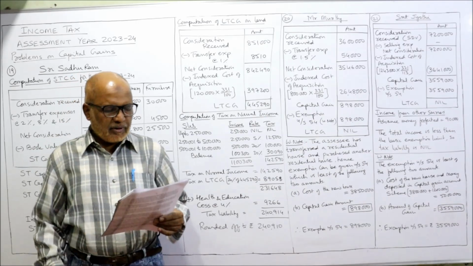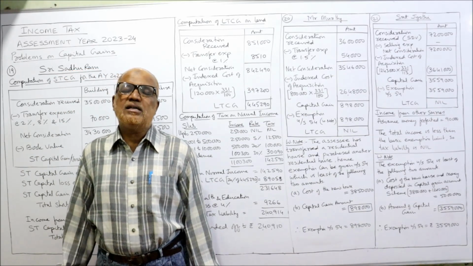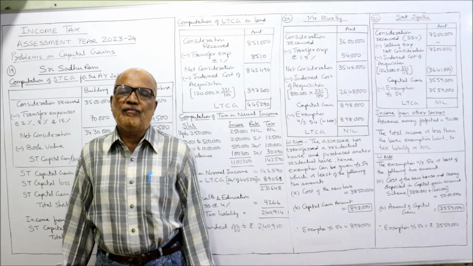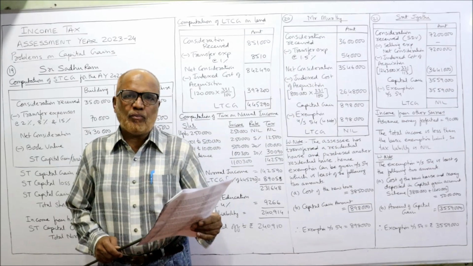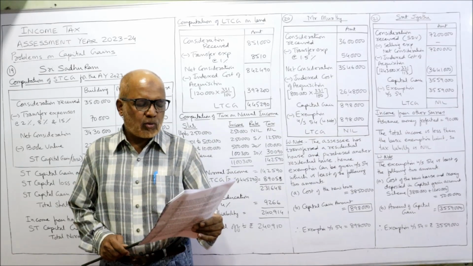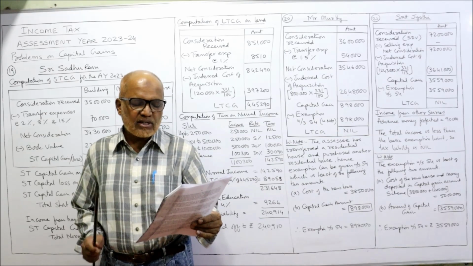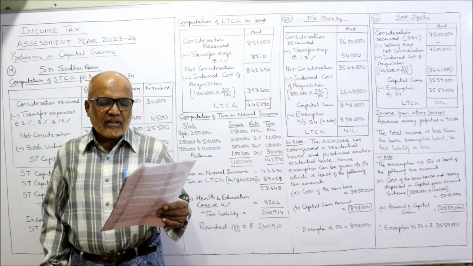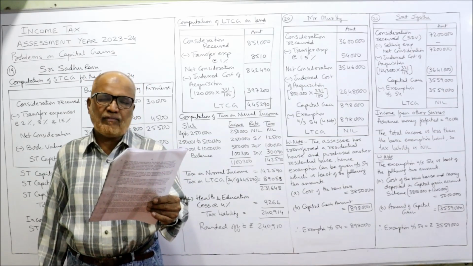Over. Now I am coming to the next problem, problem number 20. Now here we are having exemption under section 54. Mr. Murthy sold a residential house in Mumbai for 36 lakh. The cost of acquisition 16 years ago was 8 lakh. Cost inflation index 100. After 3 months, he purchased a flat for 38 lakh 50,000.